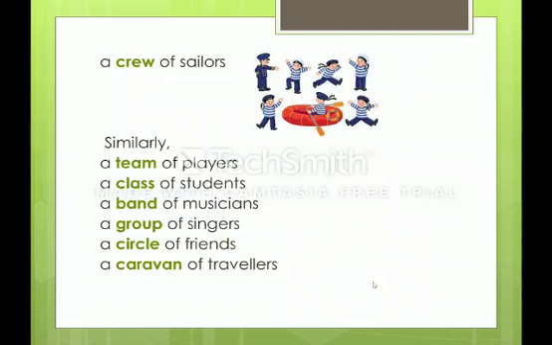Crew of sailors. Can you see sailors here? A group of sailors here, so we call it a crew of sailors. A crew is a collective noun for sailors. Similarly, we can say a team of players, a class of students, a band of musicians, a group of singers, a circle of friends, a caravan of travelers, and we can also say, though I have not mentioned here, a class of people, a crush of shoppers, a troupe of dancers. We can also say a gang of thieves and a board of directors. In this way, we have many more examples.